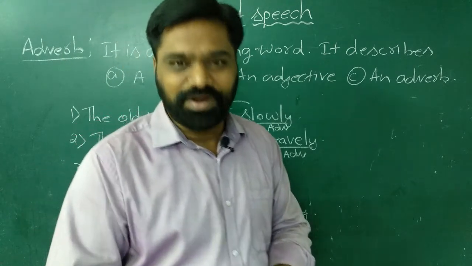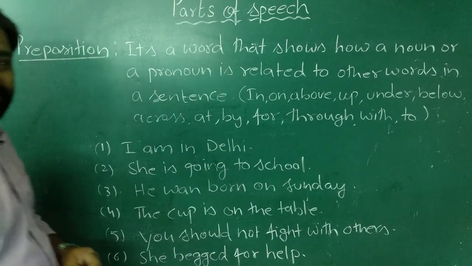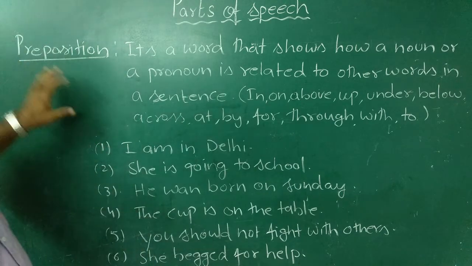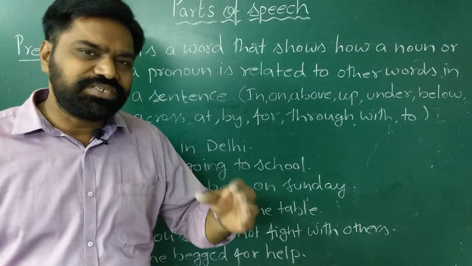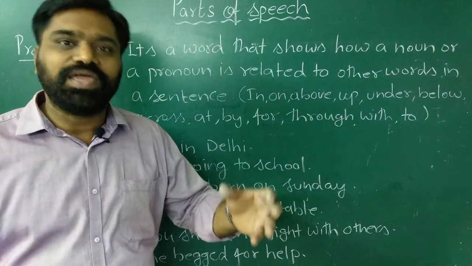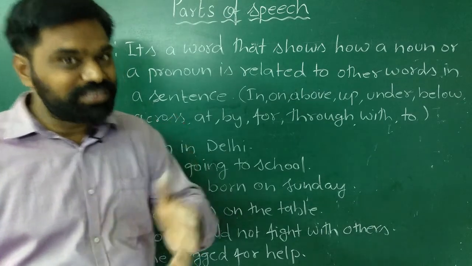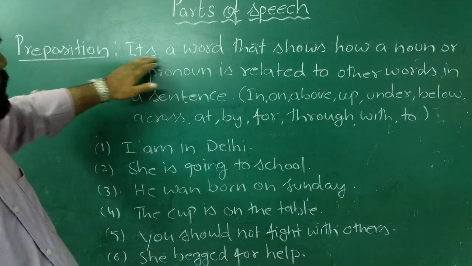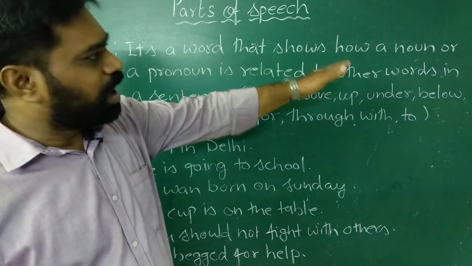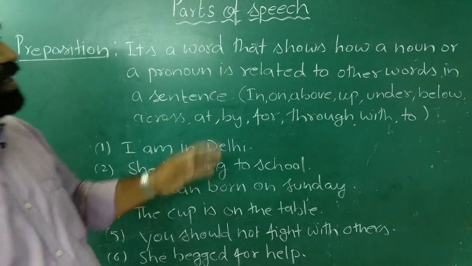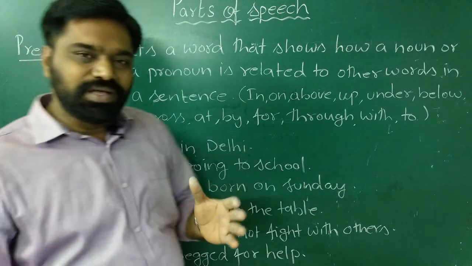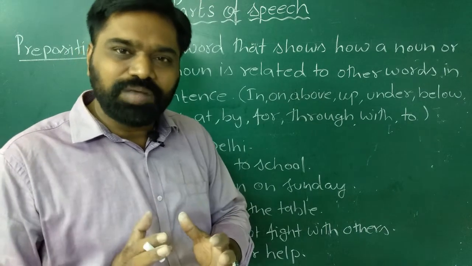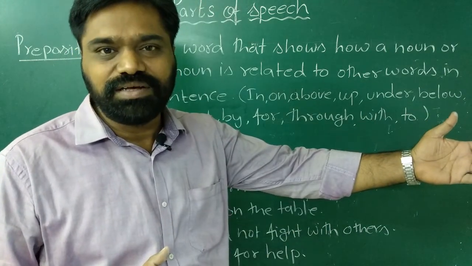Let us see the next part of speech. The next part of speech is preposition. Now you have to understand here the meaning of preposition. Pre-positioned. So it is a word which is generally placed before a noun or pronoun. And what does a preposition do? A preposition is a word that shows how a noun or a pronoun is related to other words in a sentence. So it shows the relation between a noun or pronoun and other words in a sentence.